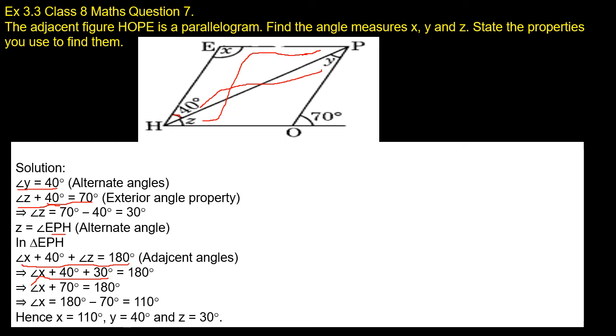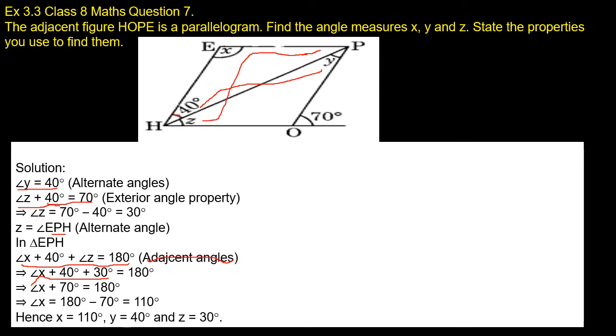Children, here the properties we used are the alternate angles property and exterior angle property, and also the adjacent angles, sorry, not the adjacent angles, this is the interior angle property. Interior angle property, and the sum of the three angles of a triangle is equal to 180 degrees, so that we use the property here. Please replace this property of adjacent angles with the interior angle property.